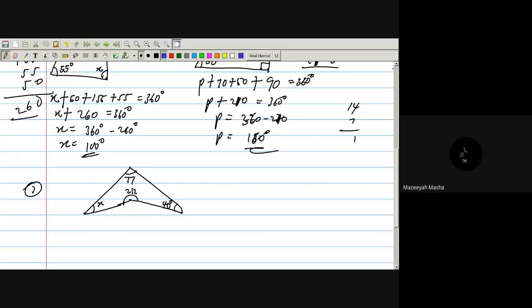Whenever they give you something like this, what do we do first? So you do 212 plus 77 plus 40. You add this together, and that's 329. And then 360 minus 329 is 31. Are you sure that's going to work? Yeah, I think. That will not work. That's wrong. Try another way.